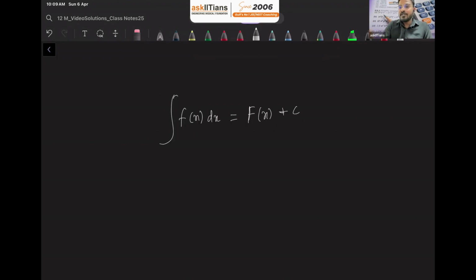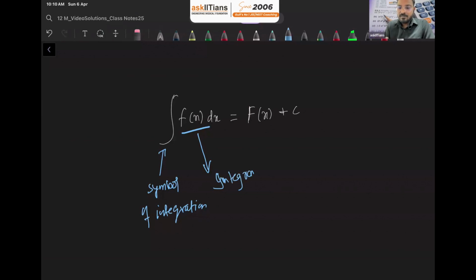So in this, some notations are there. This is the symbol of integration, and you can see it's like an elongated s, right? So, symbol of integration. And this small f of x is nothing but the integrand. The function we are going to integrate is known as the integrand. So these are the basic terms we all need to know.